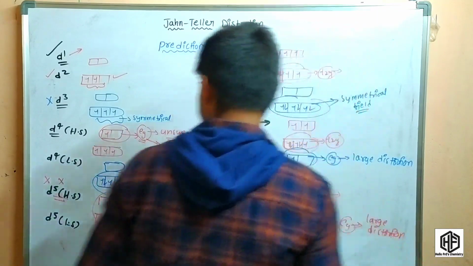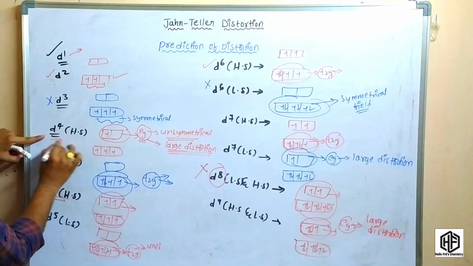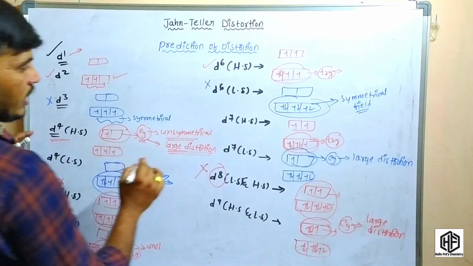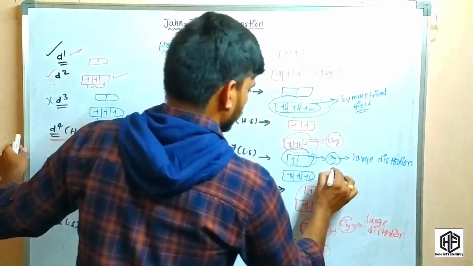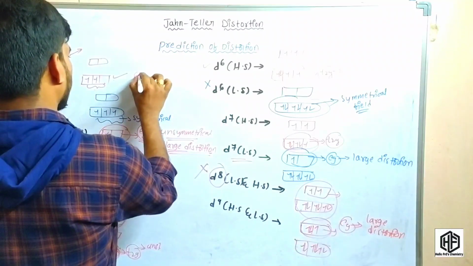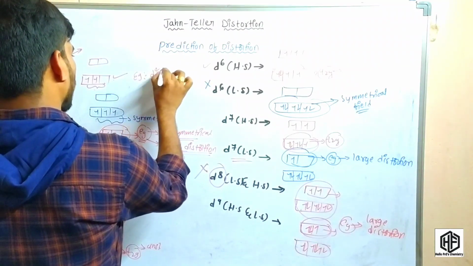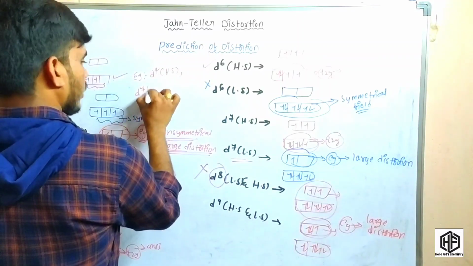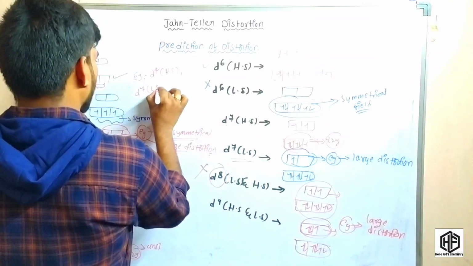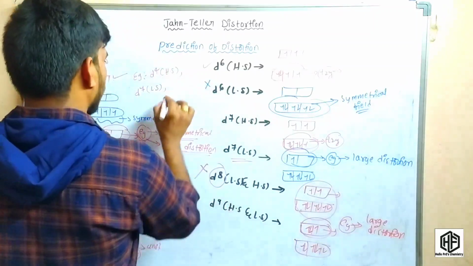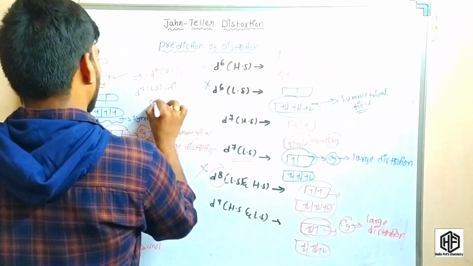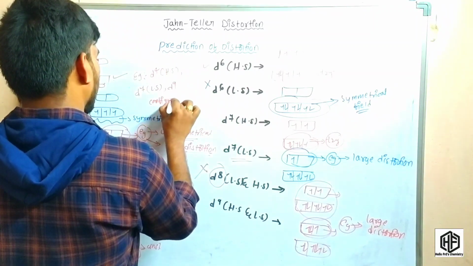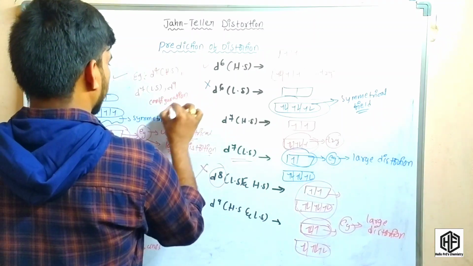takes place. So here, d4 high spin complexes and d7 low spin complexes are very important. D4 high spin, d7 low spin and d9 configurations, where large distortion takes place.